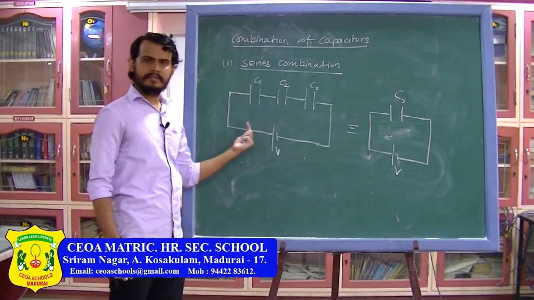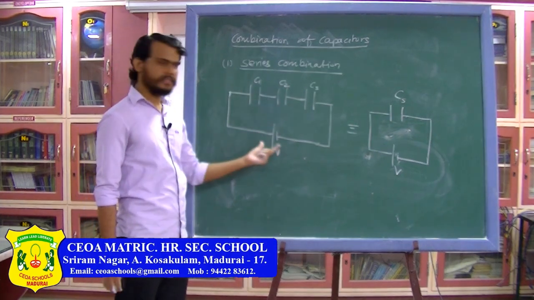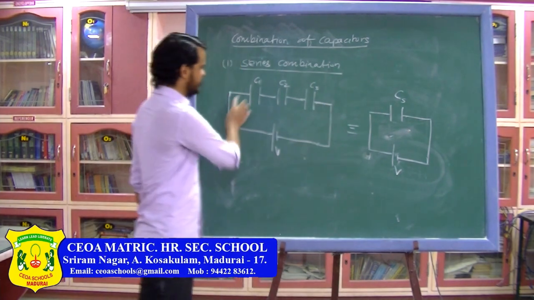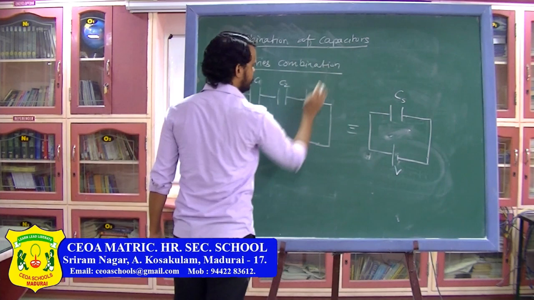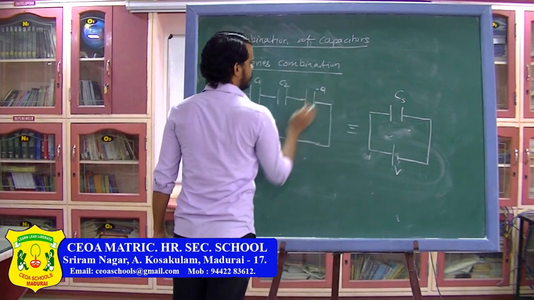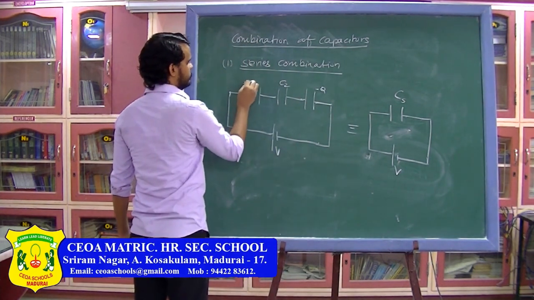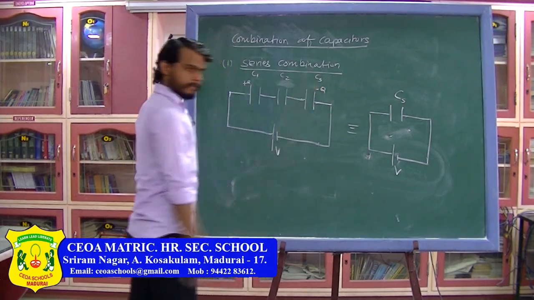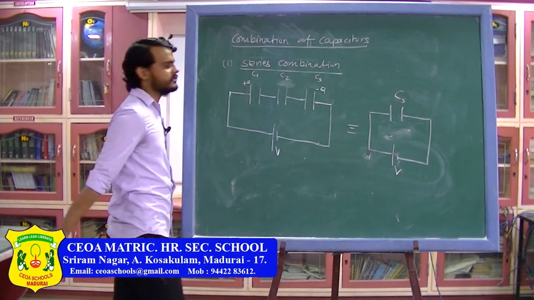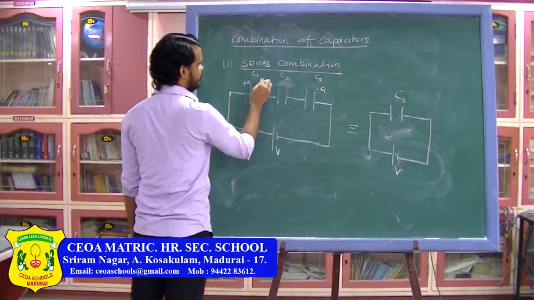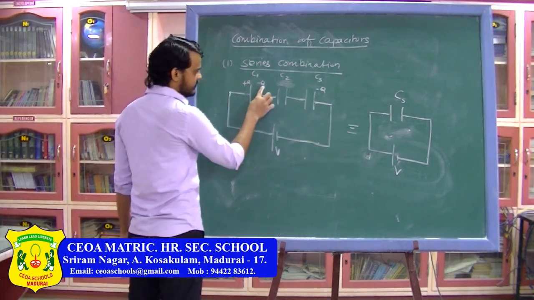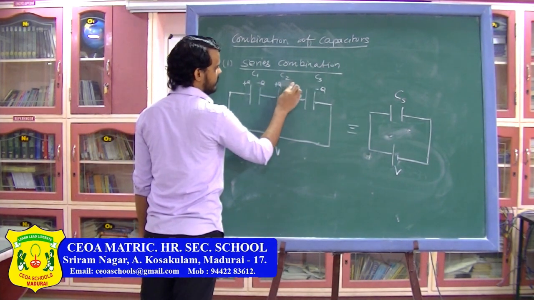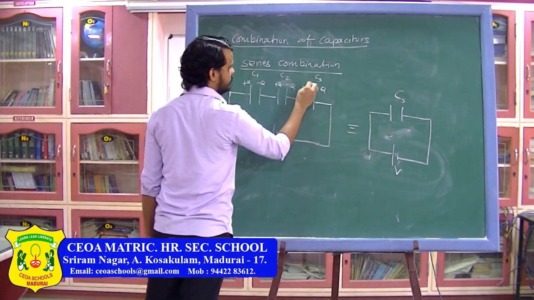when you are connecting these three capacitors with the battery, you will see that the charge will flow from this plate to this plate. So here the charge will be minus Q and here the charge will be plus Q. Now because on this plate the charge is plus Q, on this plate there will be an induced charge which will be minus Q. This minus Q charge has come from this plate, so here the charge will become plus Q and here the charge will become minus Q, and similarly here the charge will be plus Q.